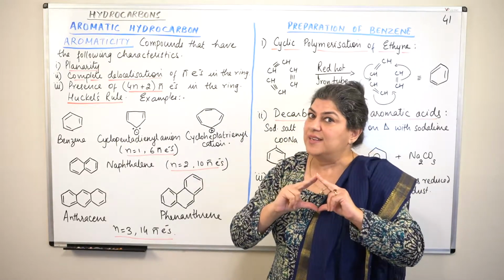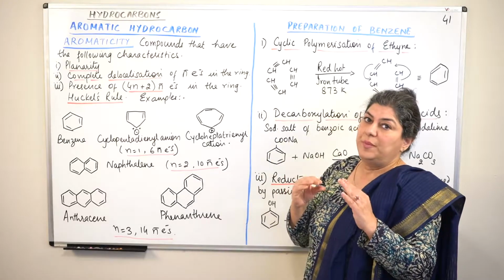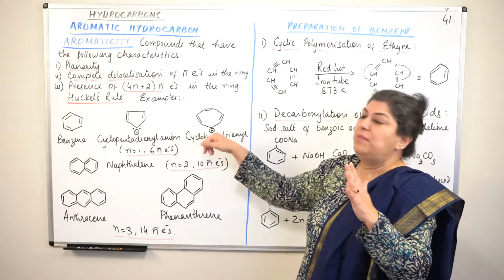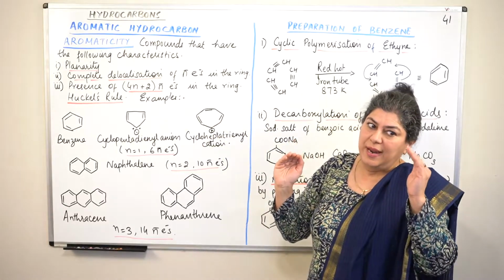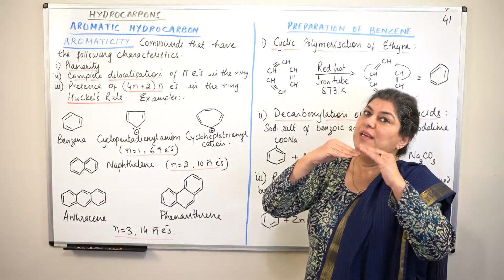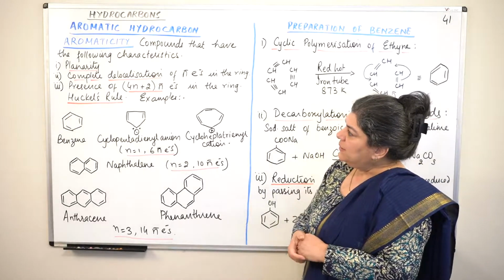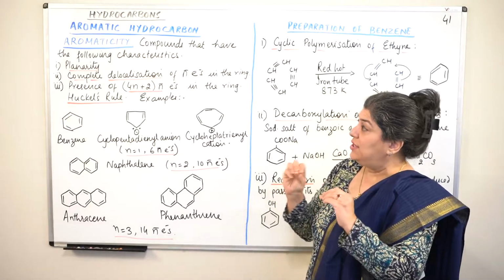It has to be a circular molecule. Circular means it should be in the form of a ring. The ring may be in any shape. The end and the beginning should be joined together. And then there should be complete delocalization.